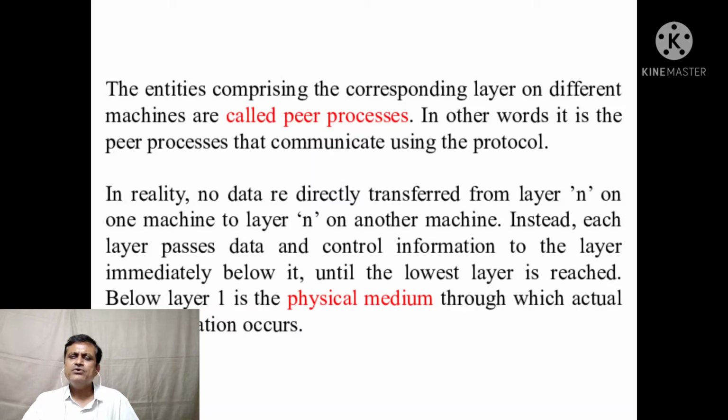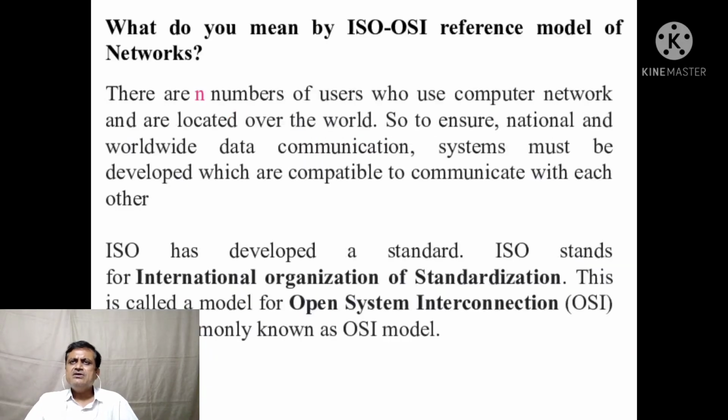Now for this, the International Standard Organization has established one standard, that is the ISO OSI reference model of the computer network. In this, there are n number of users of computer networks located all over the world.